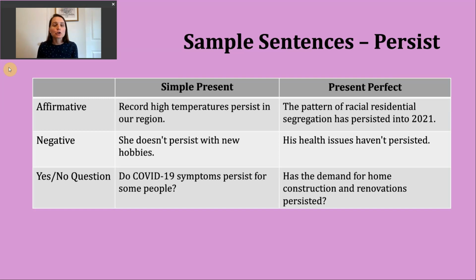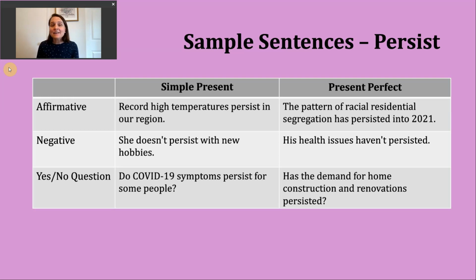Record high temperatures persist in our region. So kind of meaning our area here, area of the country. Here, record high temperatures, this is plural, so this would be like saying they persist in our region. That's why you don't see an S there.